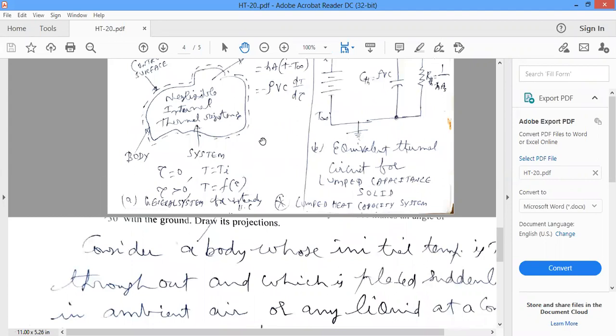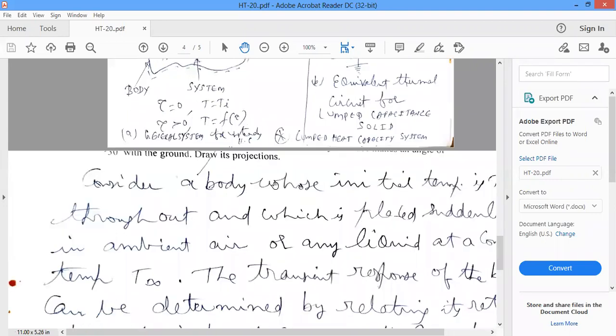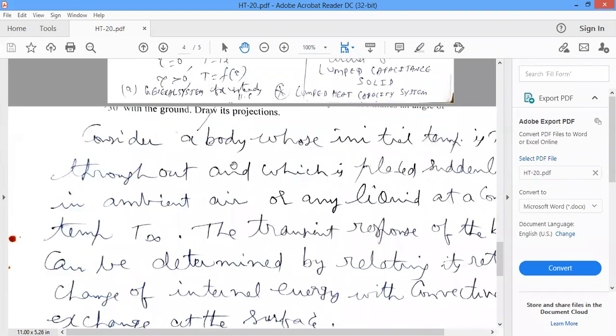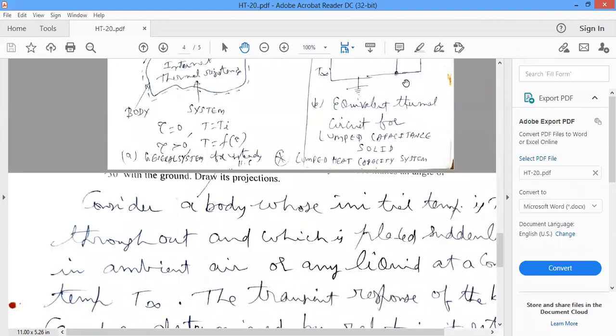So now the mathematical equation for this. Here, convective heat transfer hA (T minus T free stream) is equal to minus the rate of change of energy. By using this energy equation, you have to derive the temperature distribution equation for the lumped parameter system. For this, consider a body whose initial temperature is Ti.